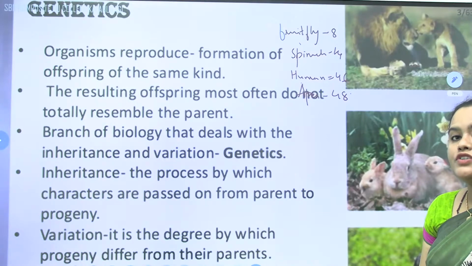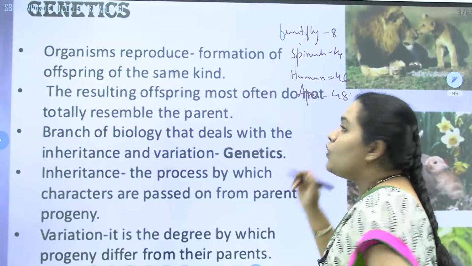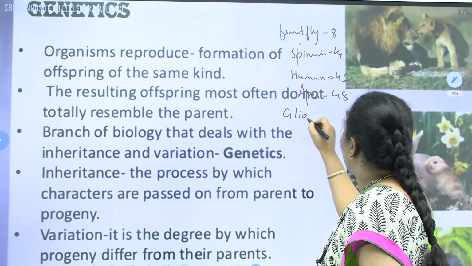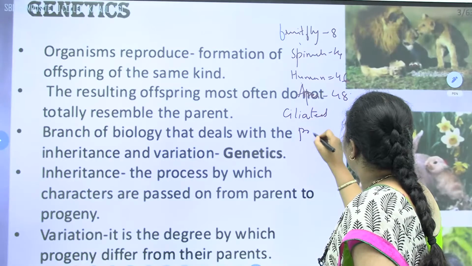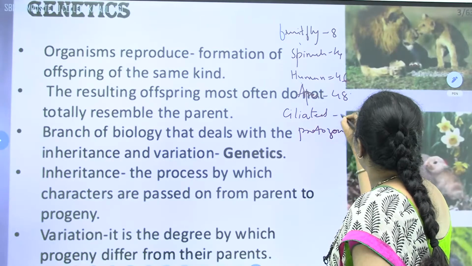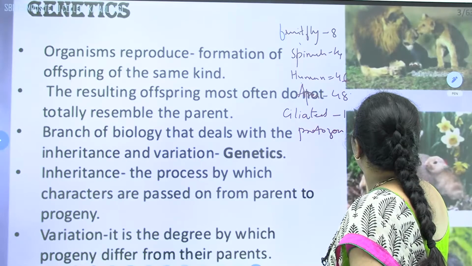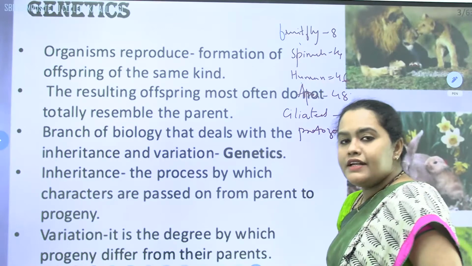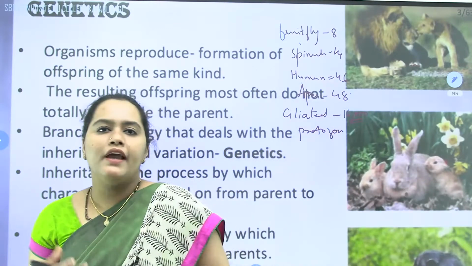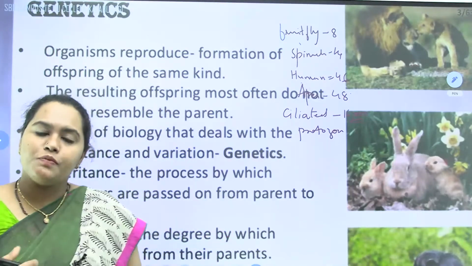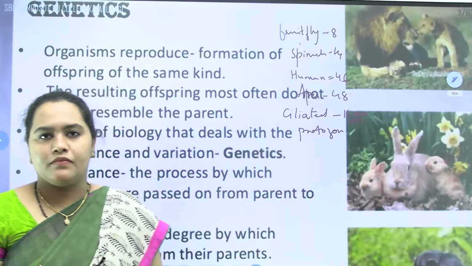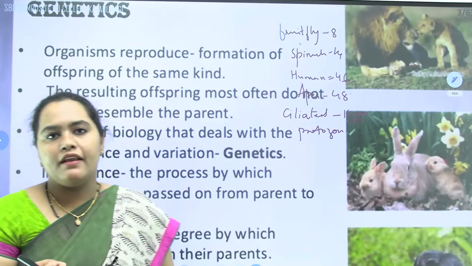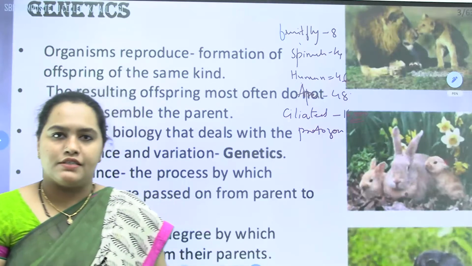The largest number of chromosomes, around 16,000, is present in a ciliated protozoa. That is how the number of chromosomes differs from one species to another. The genes are there in these chromosomes, and the chromosomes are there in the nucleus.